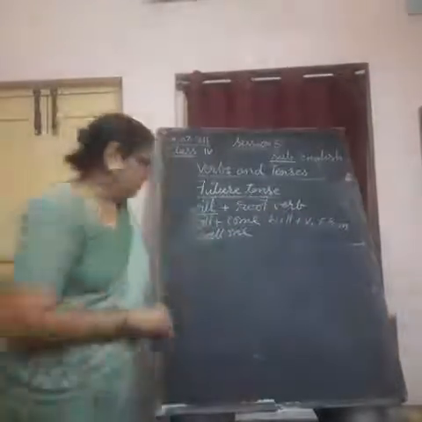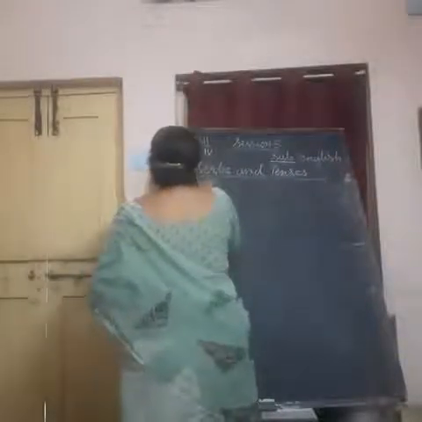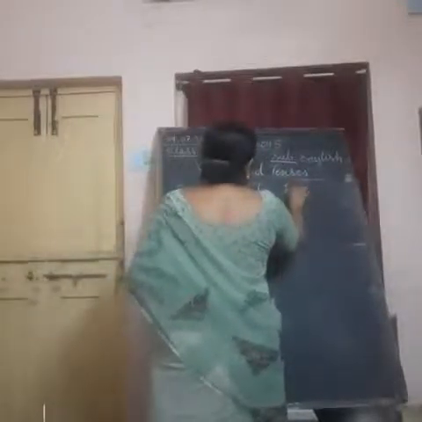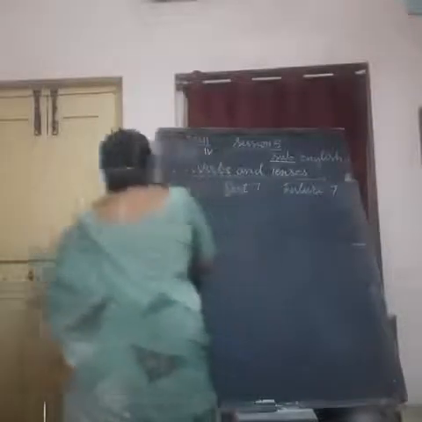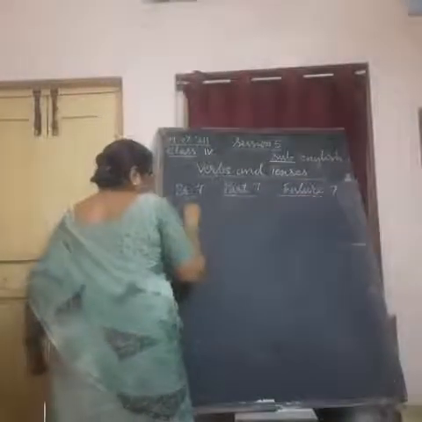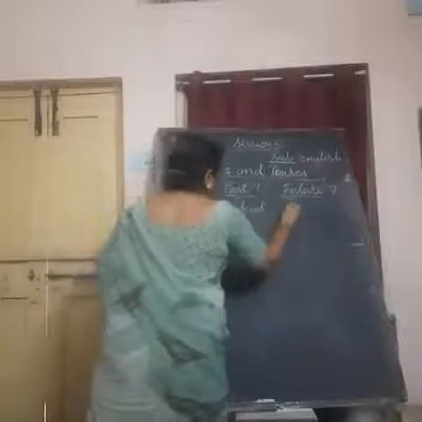So we can write these three types of tenses in tabular form: present tense, past tense, future tense. The same word can be used in these three different tenses. For example, ask, asked, will ask.